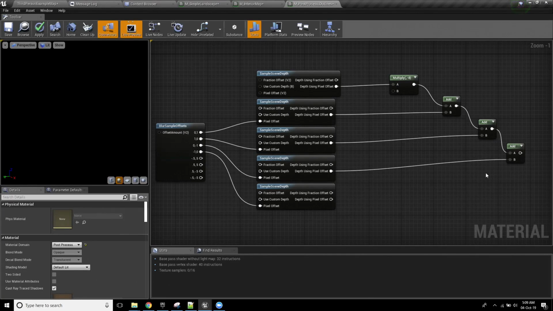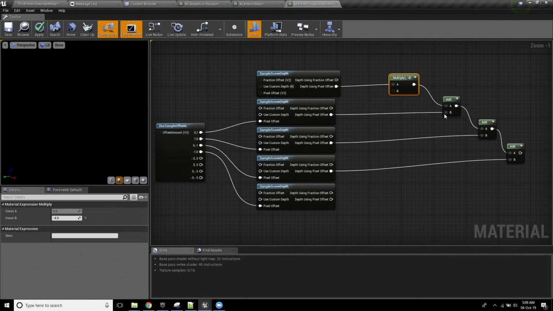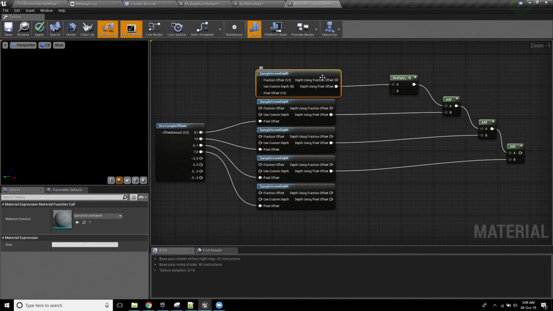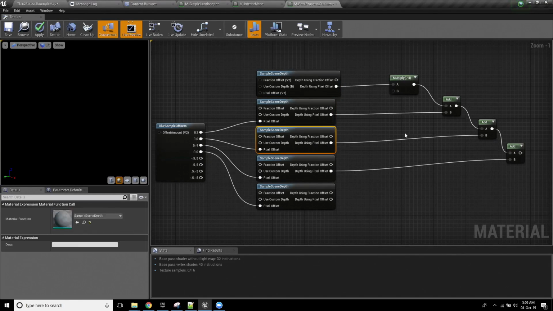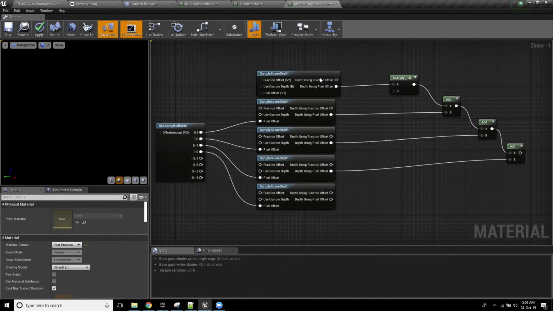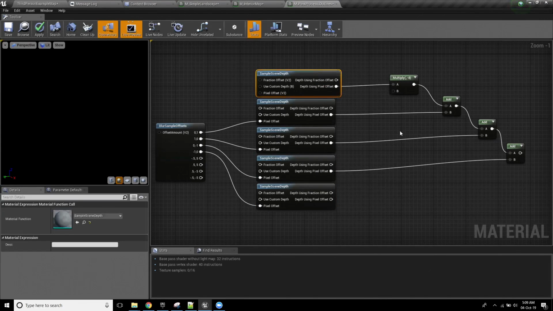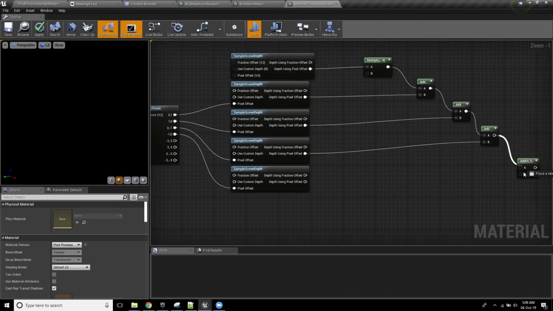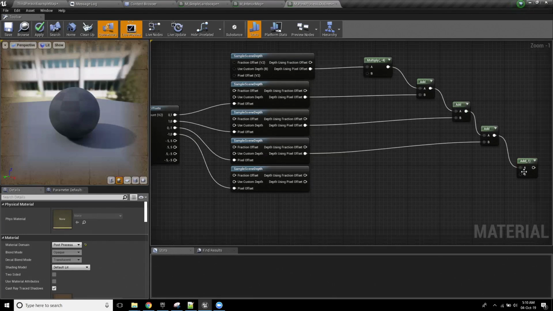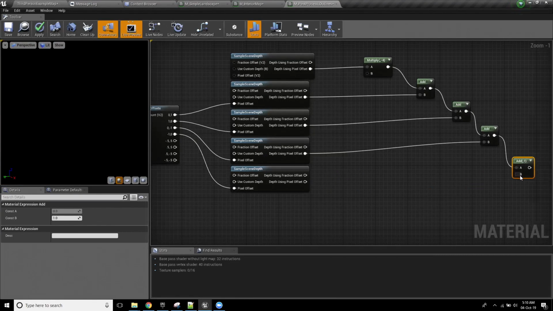Minus 4? Okay, so by multiplying this by -4 and then adding everything together, this -4 is the equivalent of adding this and then subtracting this, adding this and then subtracting this, adding this and then subtracting this, and adding this and then subtracting this. By multiplying it by -4 ahead of time before I add everything together, I only have to add it one time. I hope that makes sense.